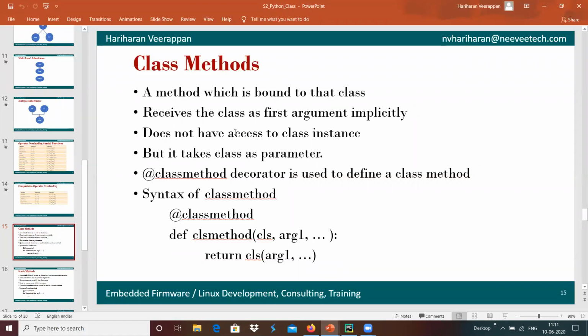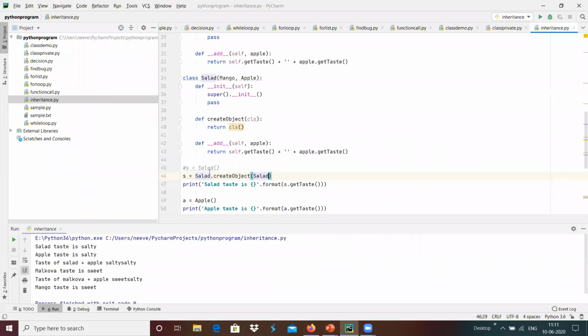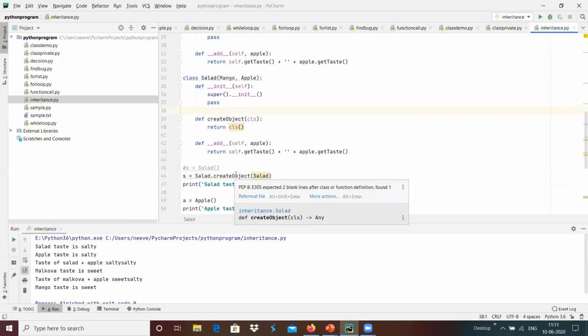and basically it does not need a class instance to access. In order to call this method, we do not need to create an instance. We can call this function directly with the class name.